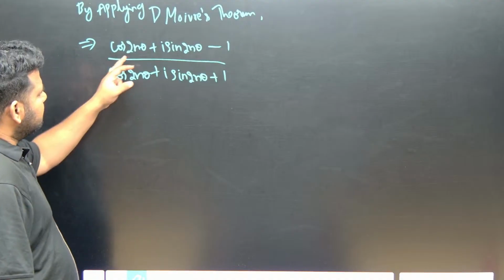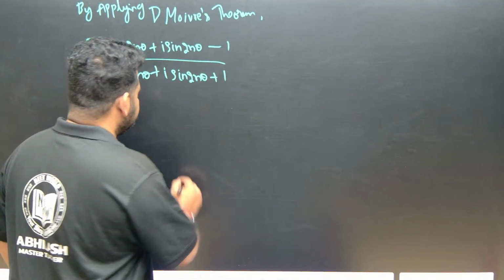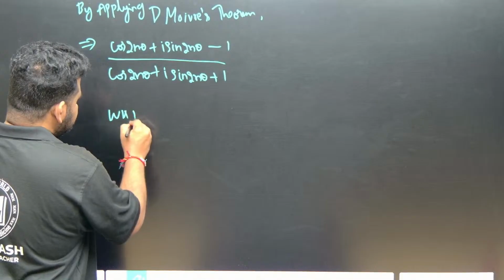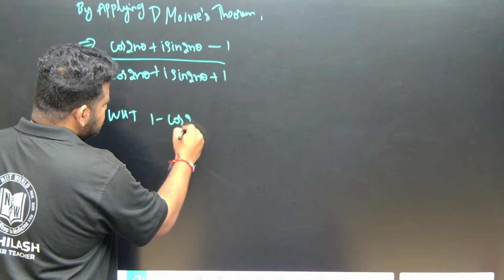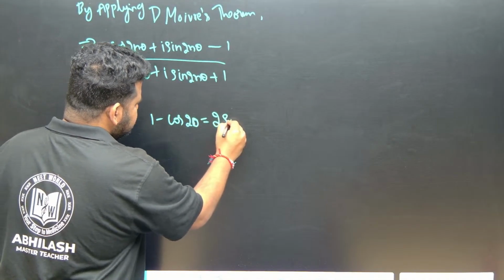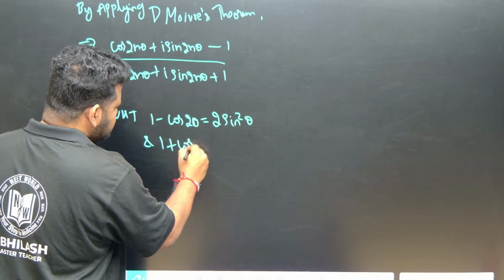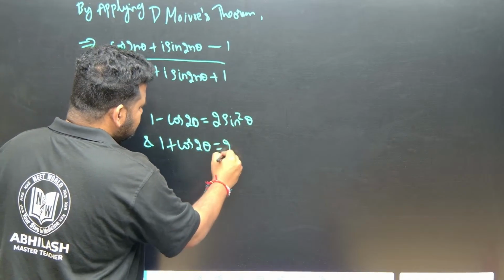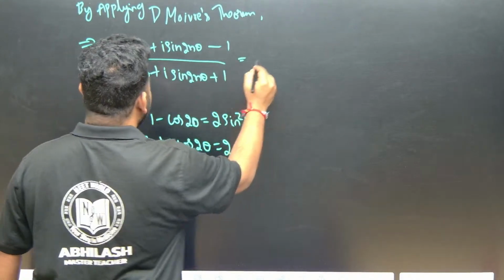Now see here, cos 2n theta minus 1, cos 2n theta plus 1. So we know that 1 minus cos 2 theta is equal to 2 sin square theta, and 1 plus cos 2 theta is equal to 2 cos square theta. Correct? Now this I can further write as what?